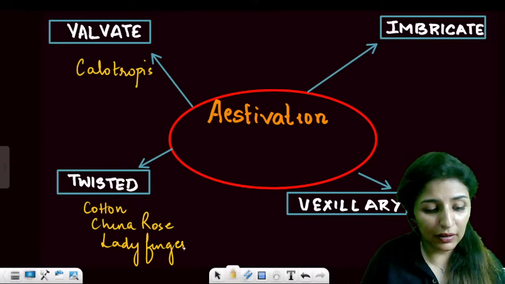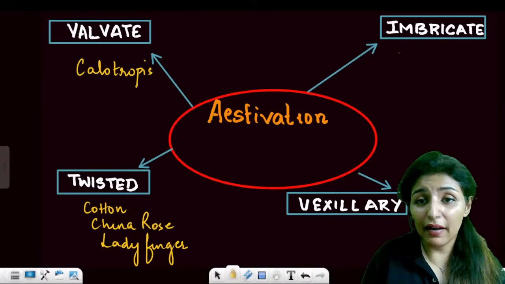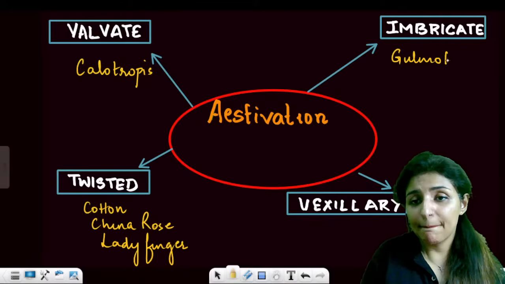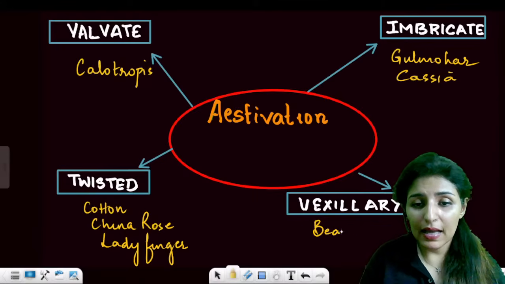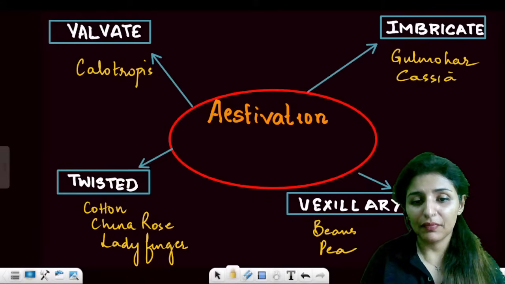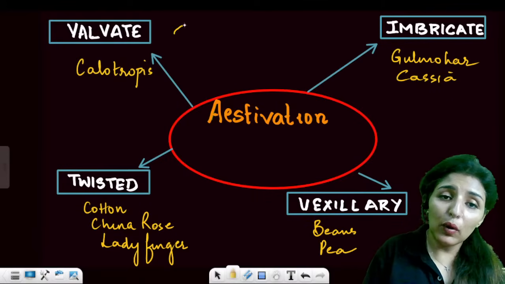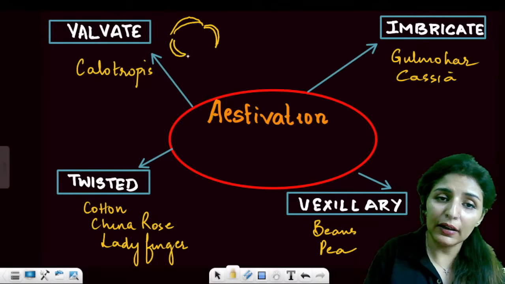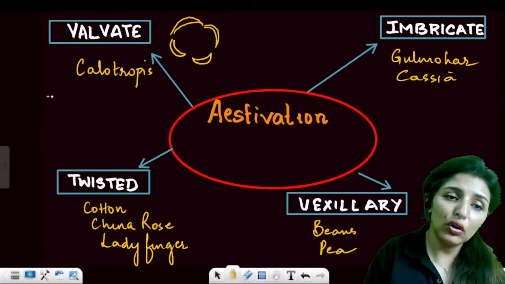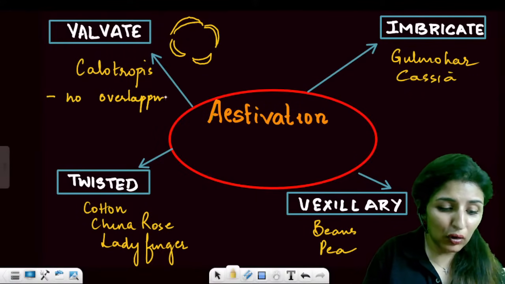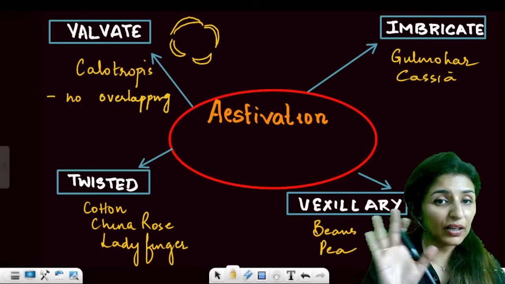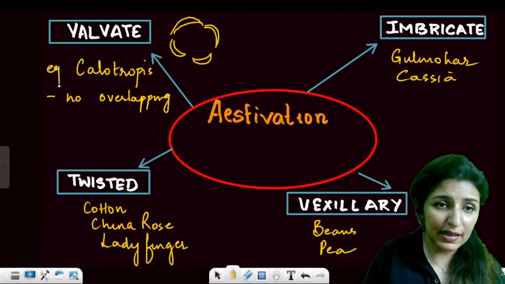And ladyfinger. For imbricate, guys, we have gulmohar and cassia. And for vexillary, the example is beans and pea. Is that clear? So in valvate, what happens? They are joined margin to margin. There is no overlapping at all. So the key word is no overlapping. Margins just meet, they don't overlap. This is the example.